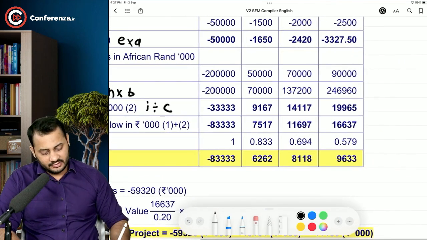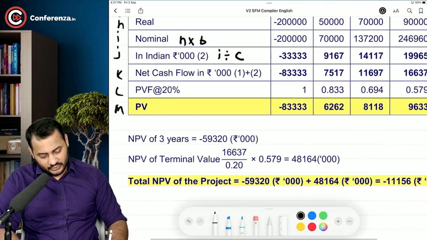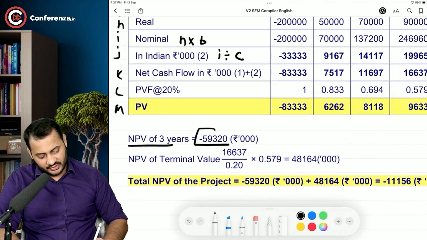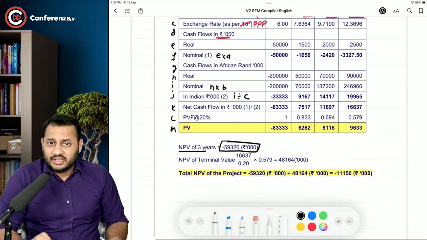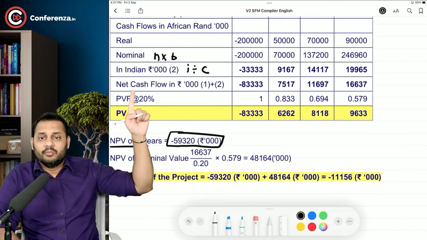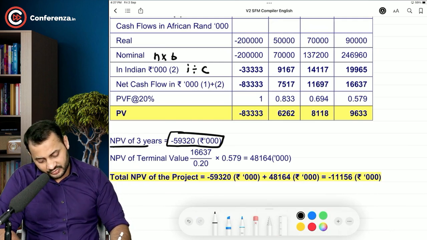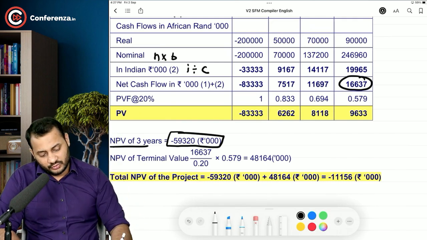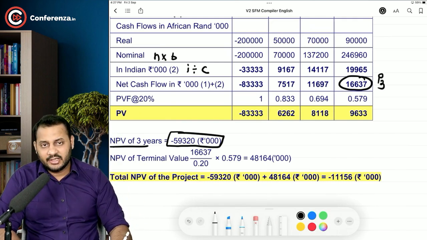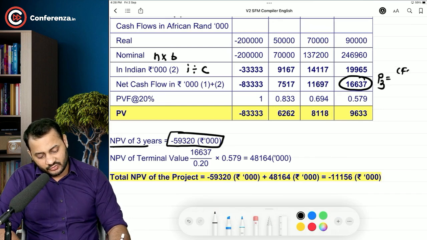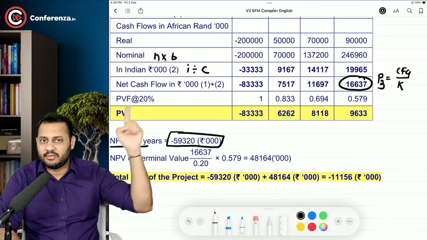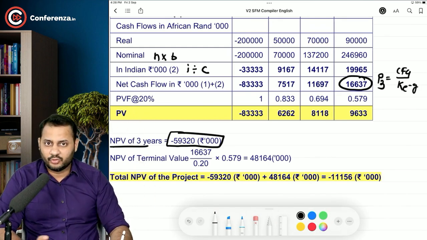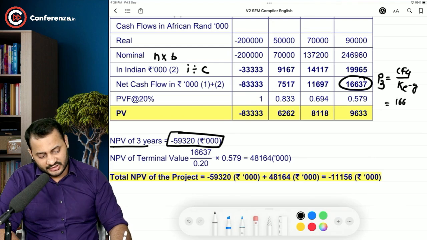You can clearly see that the total of the present value is negative 59,320. And the question clearly specifies that the nominal cash flow for the third year will continue forever. So, how to calculate the perpetuity at the end of year 3? It will be the cash flow at the end of year 4 divided by the cost of capital or discounting rate, which is 20%. There is no growth, so growth will be 0. So, what is the cash flow? 16,637 divided by 0.20.